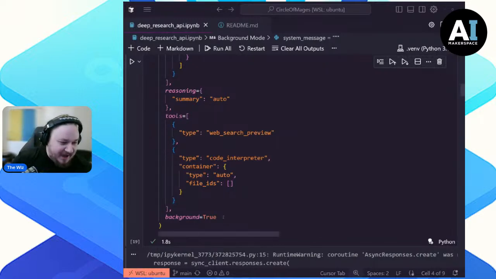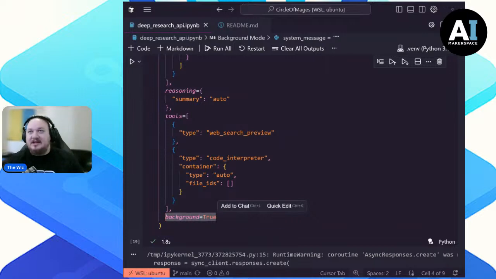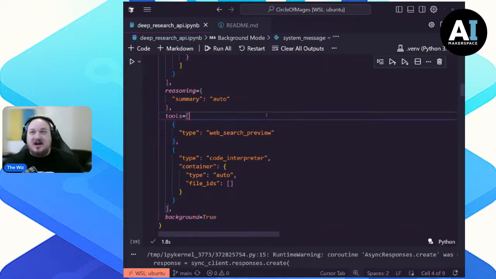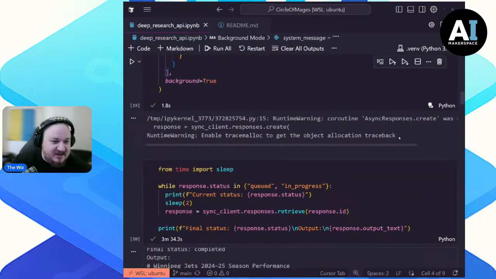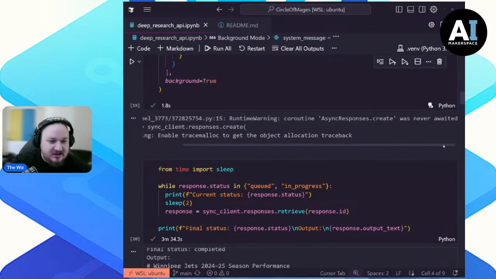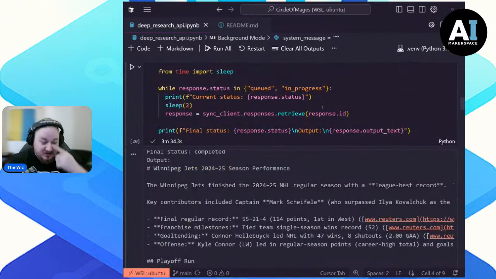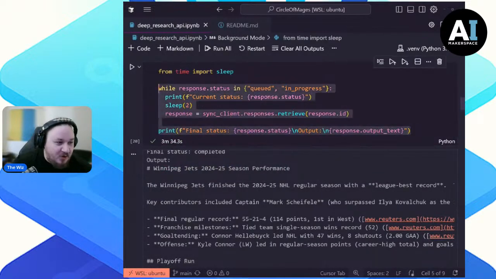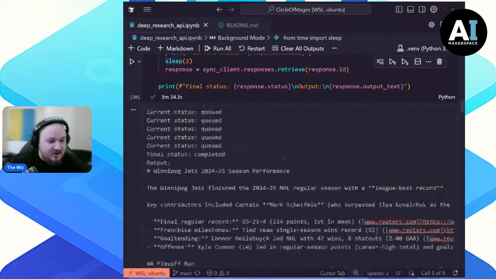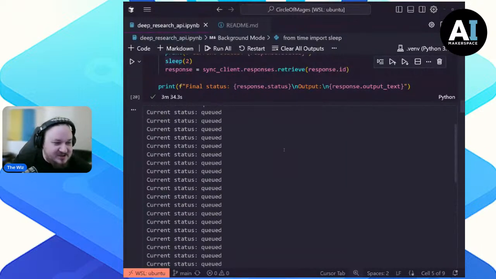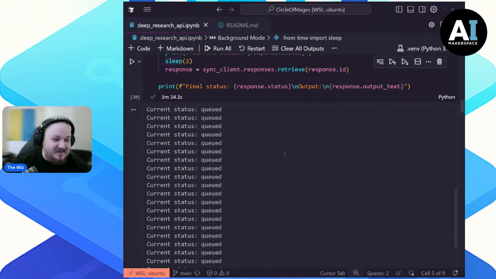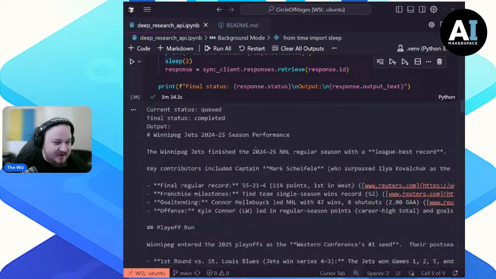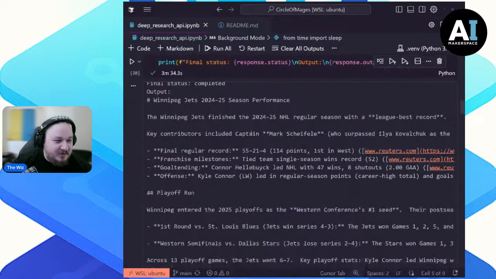But then we say background equal true. And this is, of course, what kicks us off as a background job. So when we run this, we just get this coroutine. We don't care because what we do now is we just poll it. And we poll it until it's done, or we can wait for a while, right? And you can see here, we poll it every 2 seconds, because why not? And we see it takes a while, right? It's queued, and then finally it's completed. We get our output.